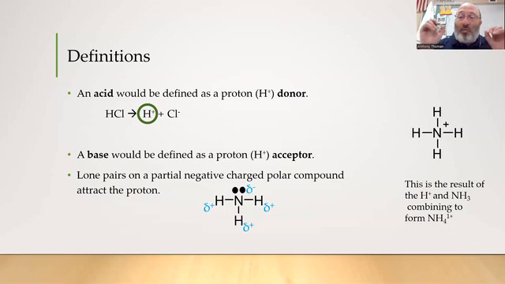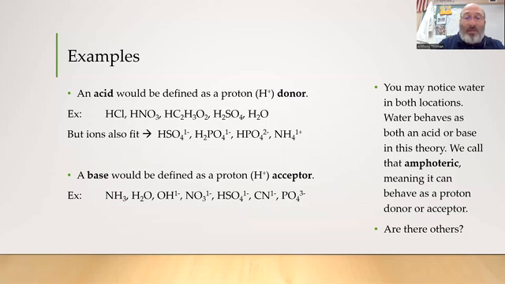HCl behaves as the acid, willing to donate the proton away. NH3 behaves as the acceptor of the proton and behaves as a base. So we see acid-base chemistry behaving here, and hydroxide's not present. Now, when we think about this theory, it opens up the world to a variety of bases.